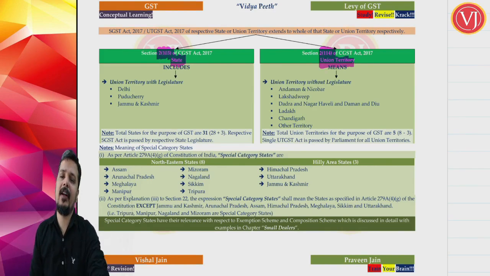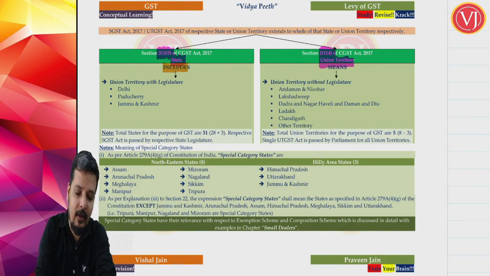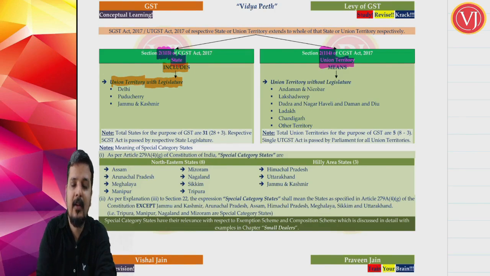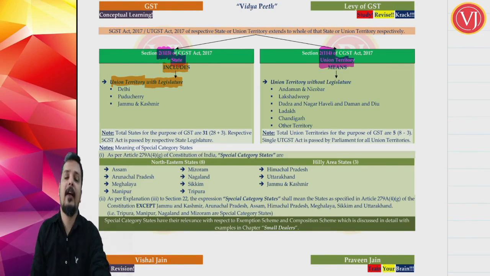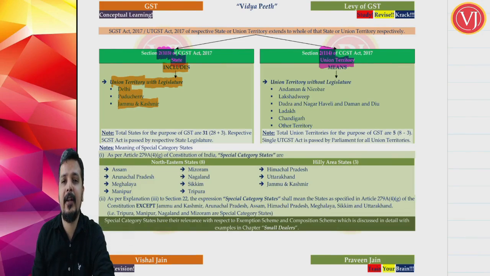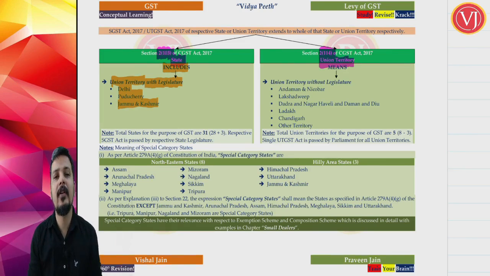Now, state is defined in very simple language. States includes, inclusive definition, union territories with legislature. It will obviously have states, but it will also include union territories with legislature. Now what is meant by that? A few union territories, for the purpose of GST law, will be called state, and that is the reason I was calling Delhi a state. So you'll have Delhi, Puducherry, as well as Jammu and Kashmir. These are the three union territories which have a legislature. When I say they have a legislature, they have a legislative assembly to discuss and pass a law.